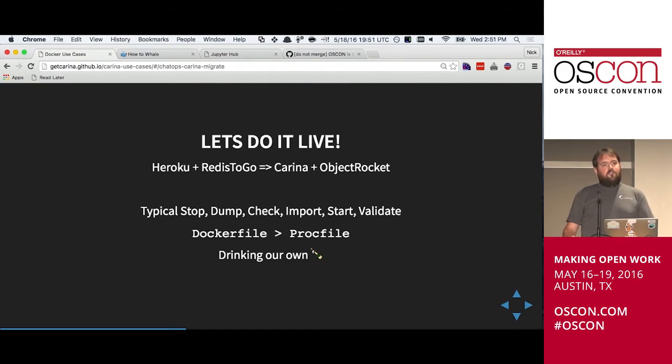Another thing I'll call out is that living in a Heroku world, you have a not very configurable Procfile, or you just declare the stack you intend to run within Heroku. The cool thing about Carina, or about composed Docker-based solutions, is that I can take my Dockerfile and customize it a reasonable amount to do extra things. It might be hard for me to shove private keys within Chef or Ansible within my ChatOps bot in order for it to interface with authorizations. With Docker, it's more composable, no pun intended, for me to bring that stuff in the form of a Dockerfile into what I intend to run.